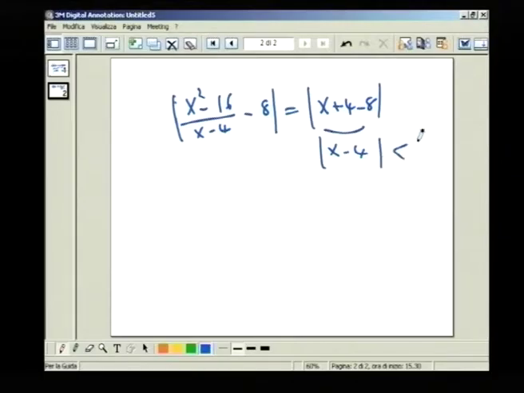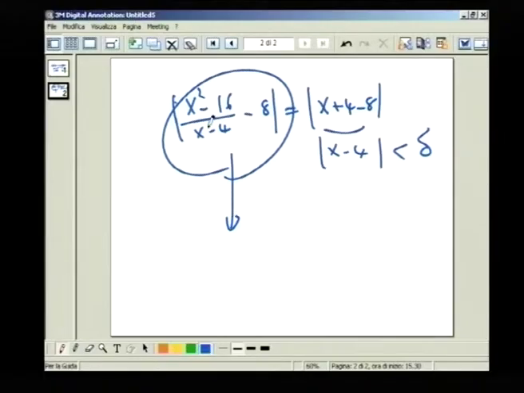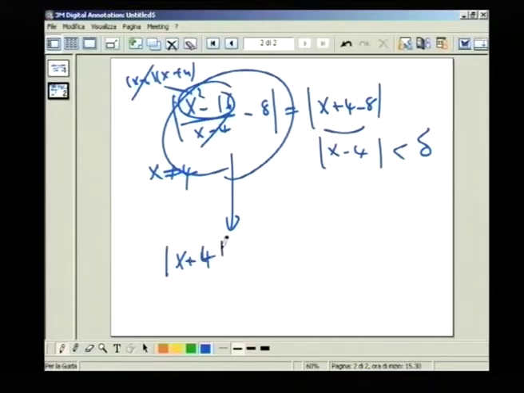So if this is less than delta, then this is always also less than delta, because what is this? So long as x is not equal to 4, the numerator is equal to x minus 4 times x plus 4, and this cancels out, and you end up with x plus 4 minus 8, which is x minus 4. And this is exactly your deleted neighborhood around the point 4.